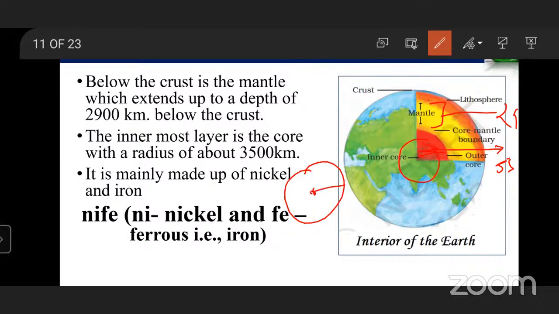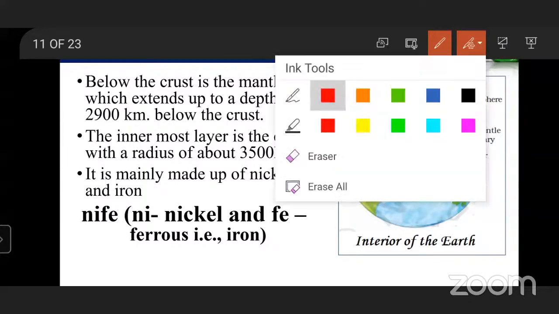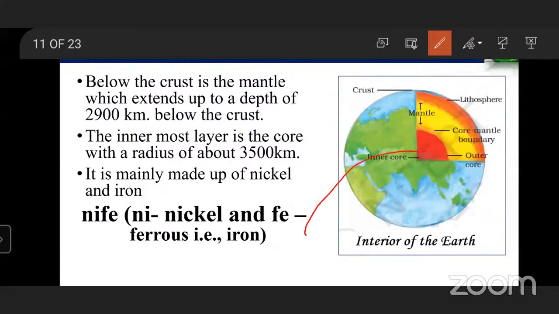The inner core is made up of NiFe. Write separately that Ni stands for nickel and Fe stands for ferrous.